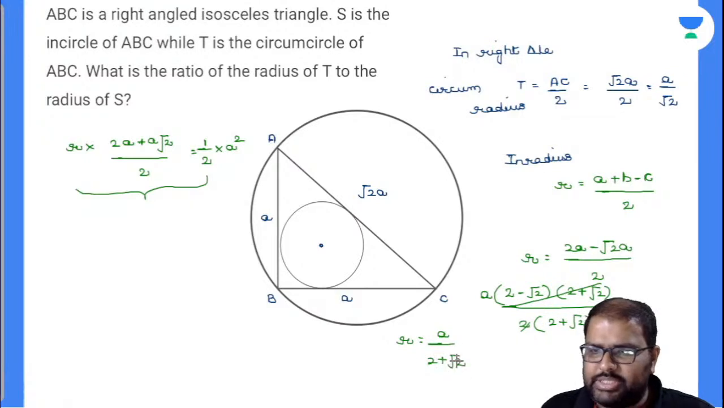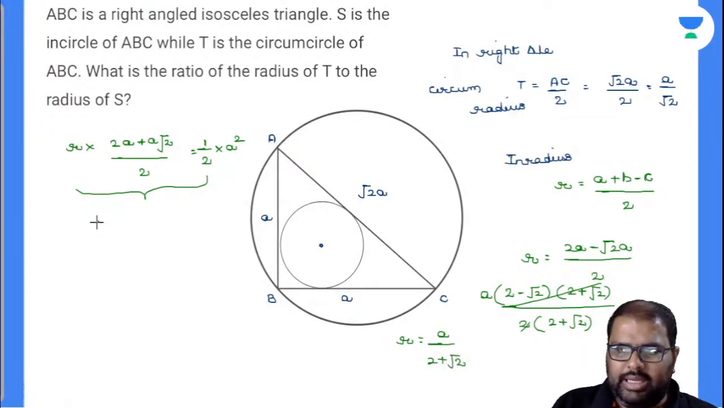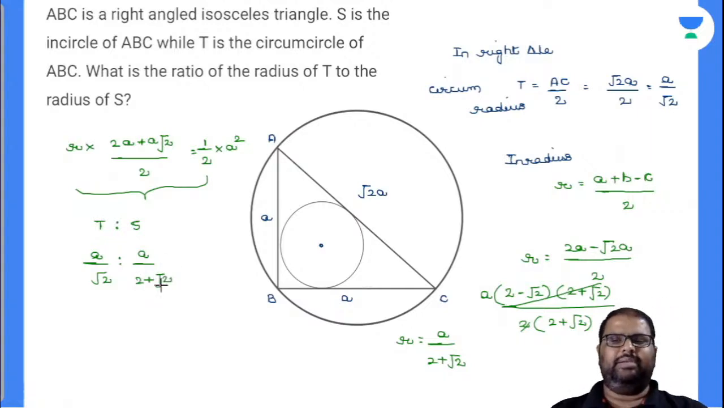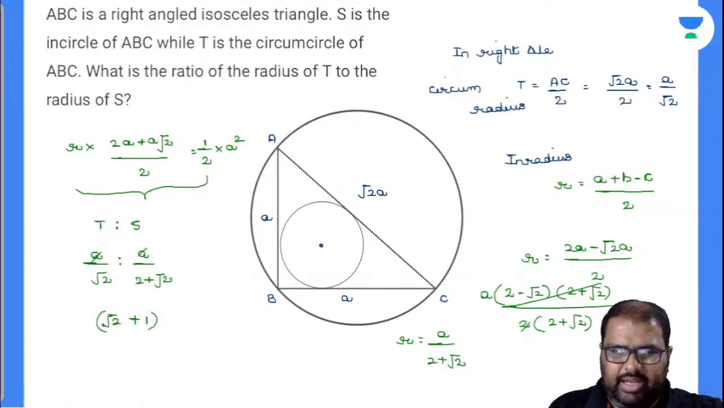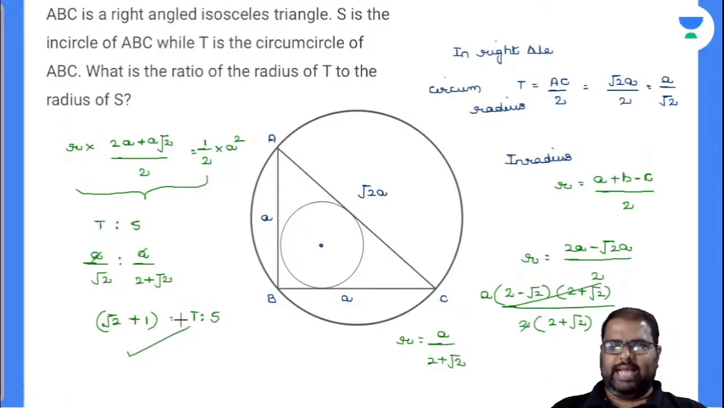Is this the ratio the question asked? So T is to S is the question asked. T is to S, this is A by root 2 and this is A by (2 plus root 2). Perfectly done. Automatically what will be the answer? A gets cancelled. Root 2 plus 1 is the answer for T is to S. Rationalize it and you'll get the answer. Perfectly done. Hope you got my point.